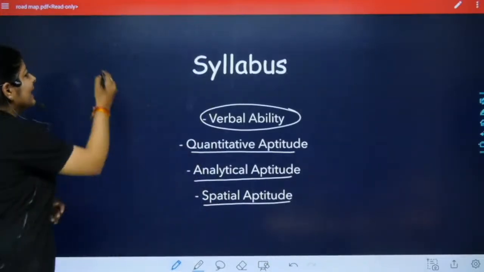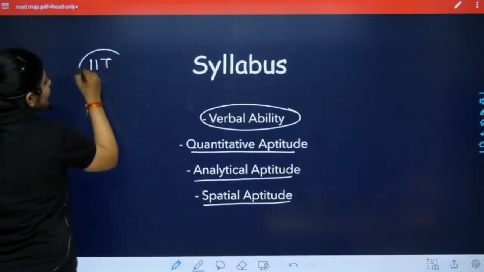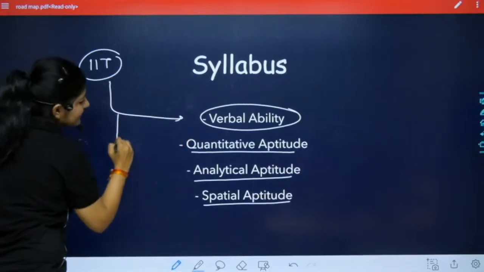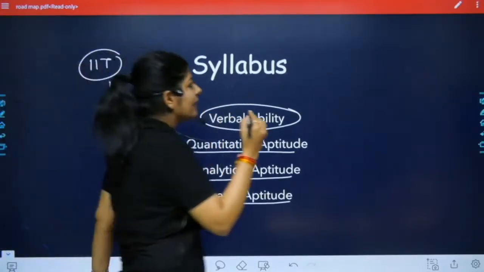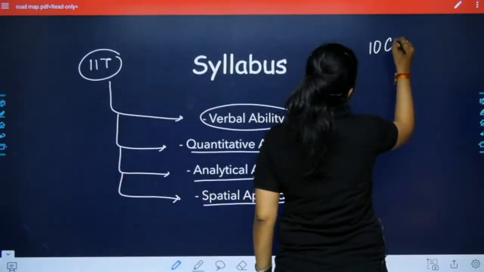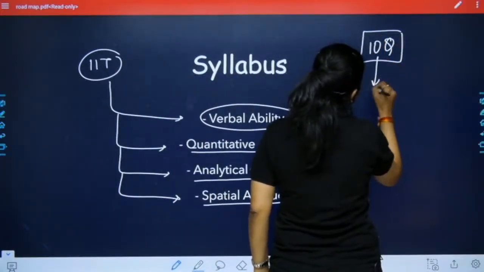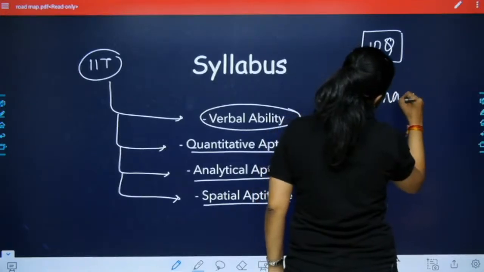So the IIT divided general aptitude in four categories, and out of these four categories there are 10 questions asked which carries 15 marks.